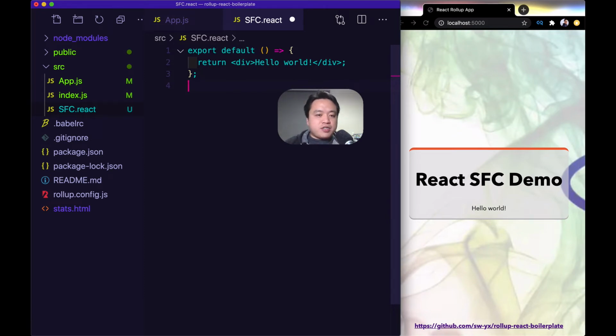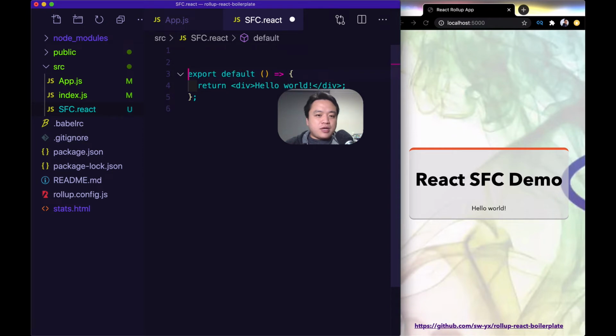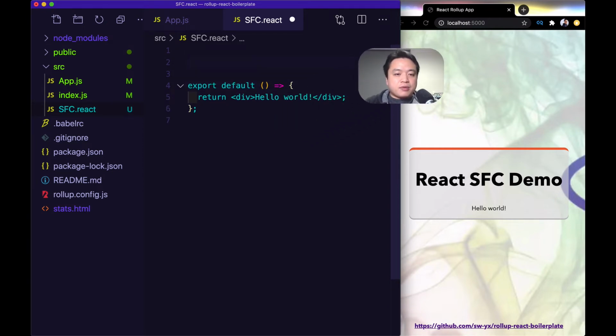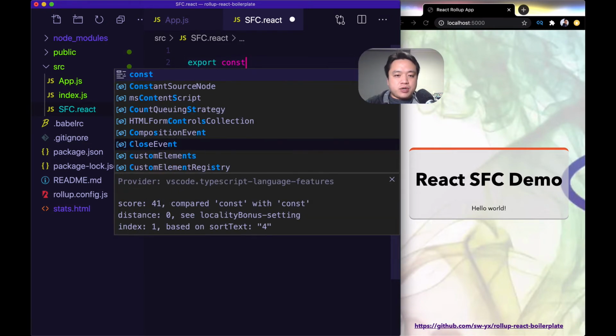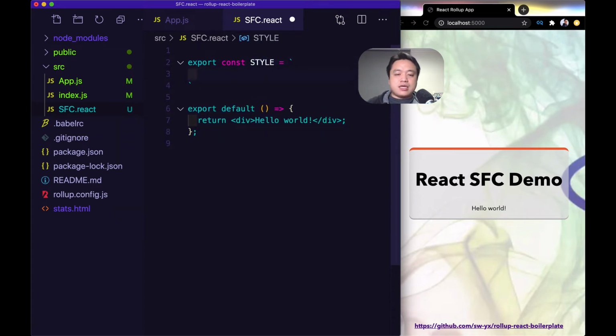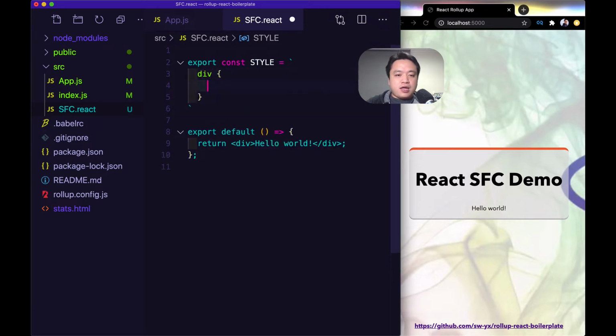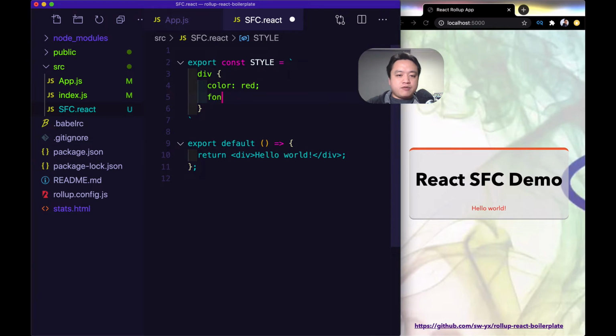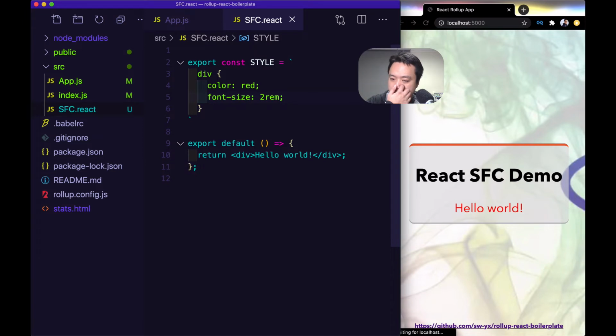The first and most obvious benefit of a single file component is that I can co-locate styles with this. So let's try it. I'm going to use the convention that I picked. So it's export const style, and then it exports whatever I want. And inside of here, I can put whatever I want. So for example, if I say div and I want to change the color to red, this should update accordingly, and that should change the color to red. Maybe the font size is a little small, so font size 2 rems, and that should bump it up a little bit. So that's interesting.